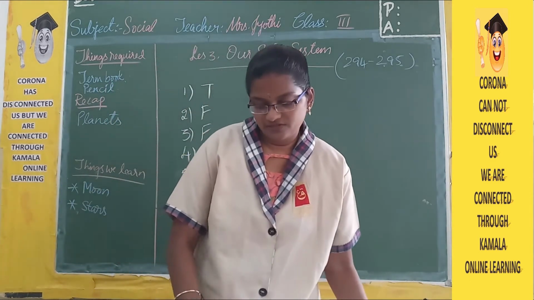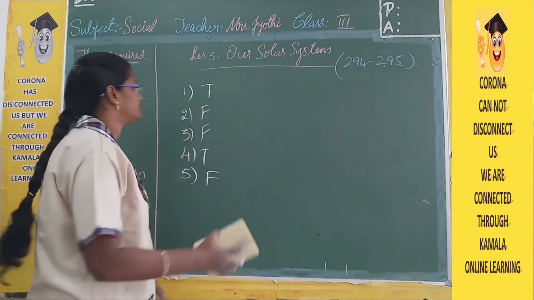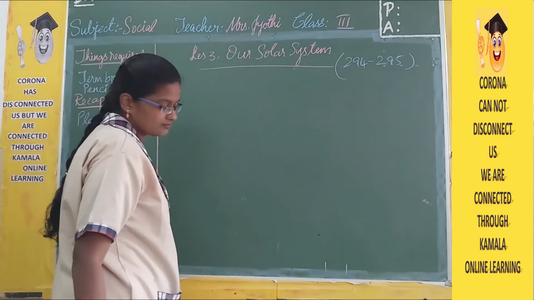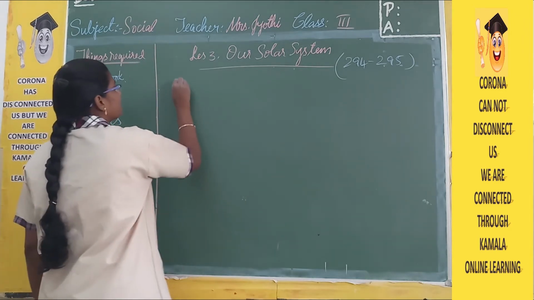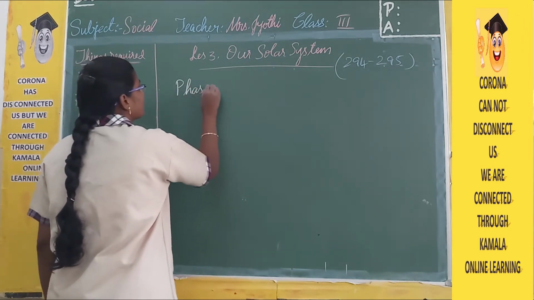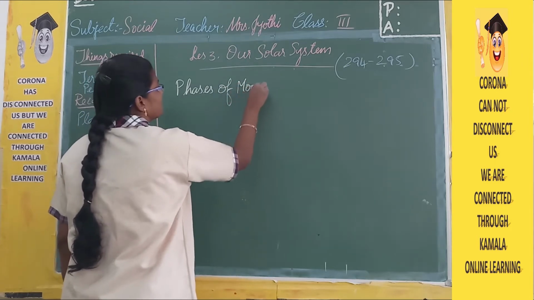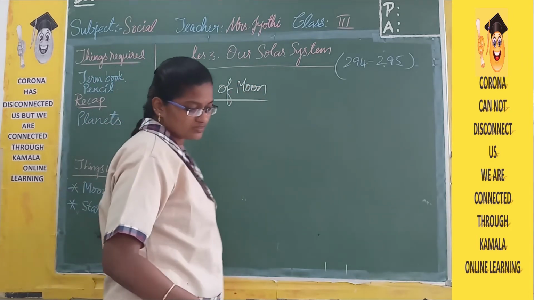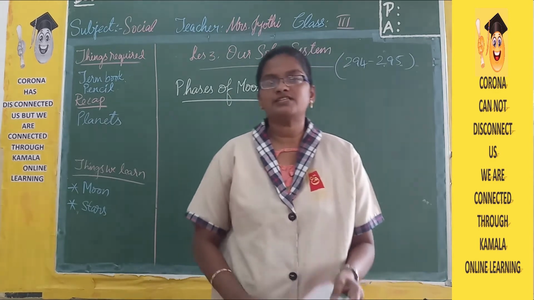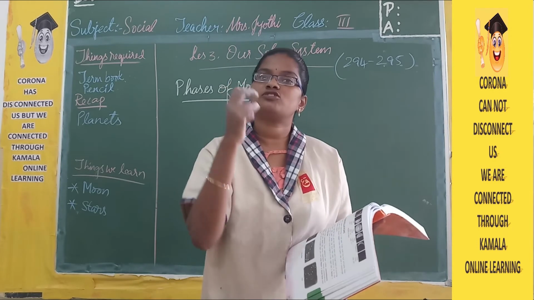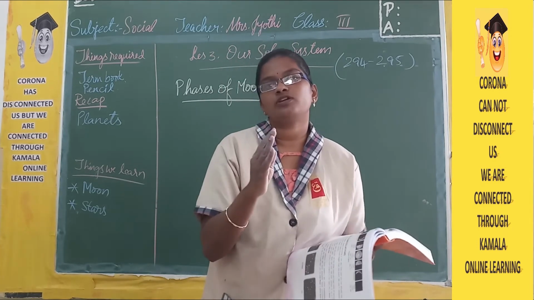The next topic is phases of the moon. Phases means that sometimes a round moon appears, sometimes there is no moon at all, and sometimes only a half moon.